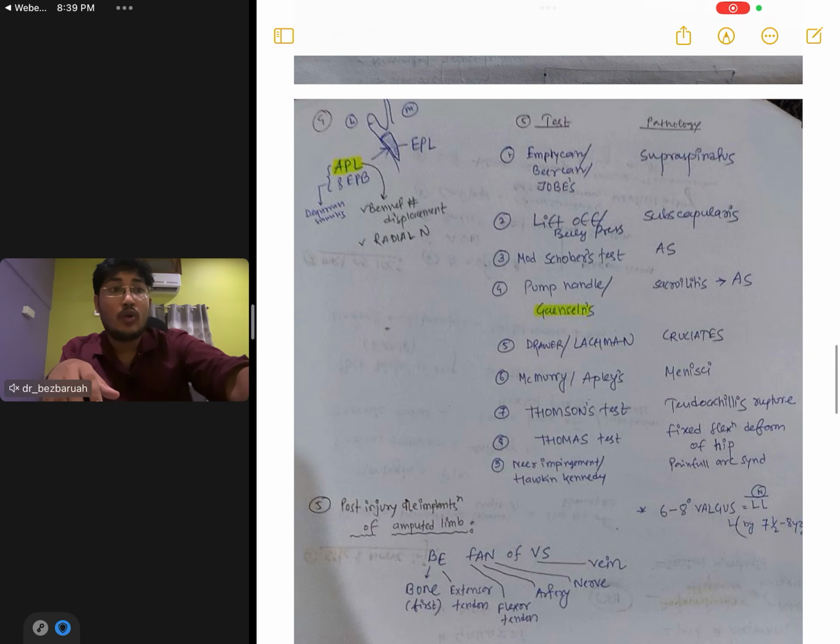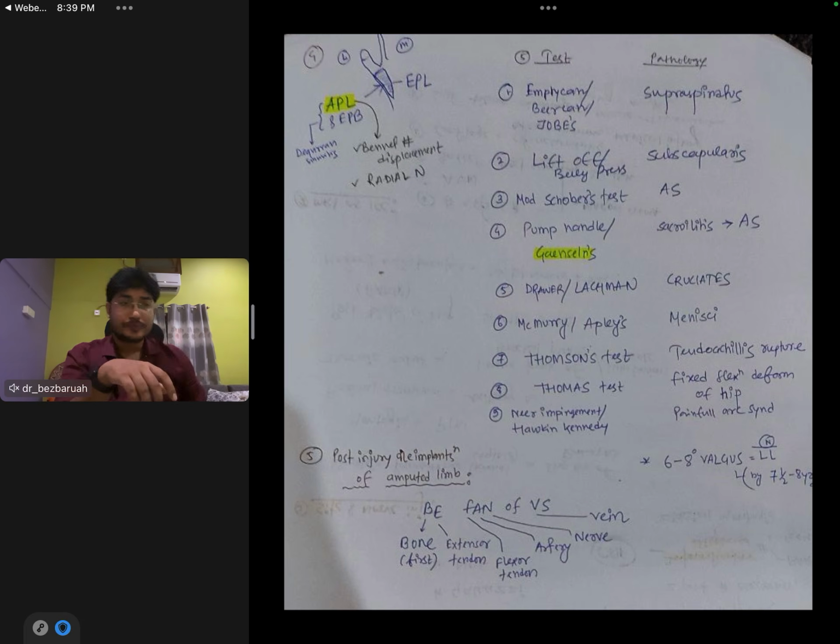This is from ortho. You can see different tests and their pathology. For example, Empty can test, Jobe's test for supraspinatus tendinitis, then Lachman test for cruciates, McMurray and Apley's for menisci. Again, anatomical snuffbox boundary, that is, lateral boundary is what? APL and EPB, abductor pollicis longus and extensor pollicis brevis, also constitute de Quervain's tenosynovitis. So you can integrate things after a certain amount of time.